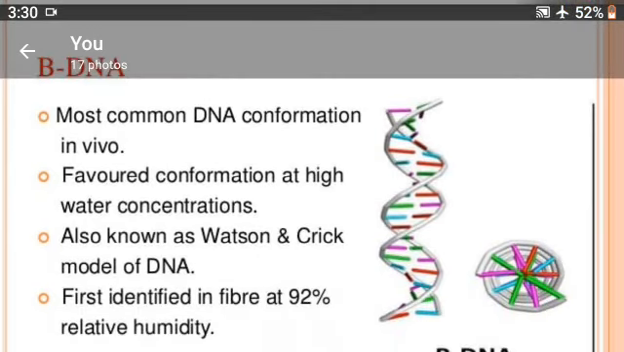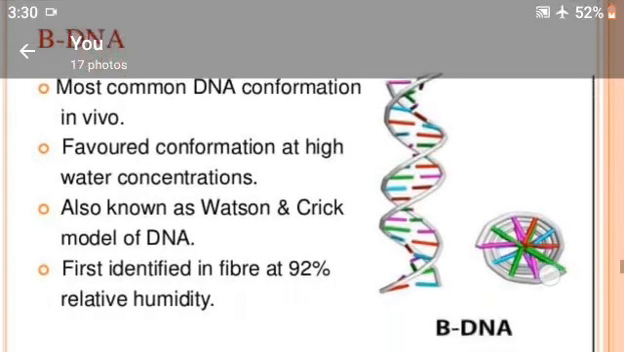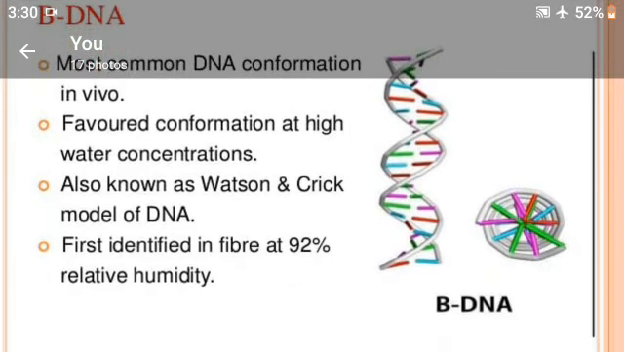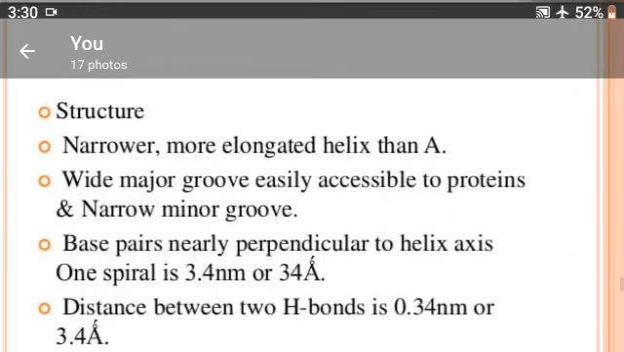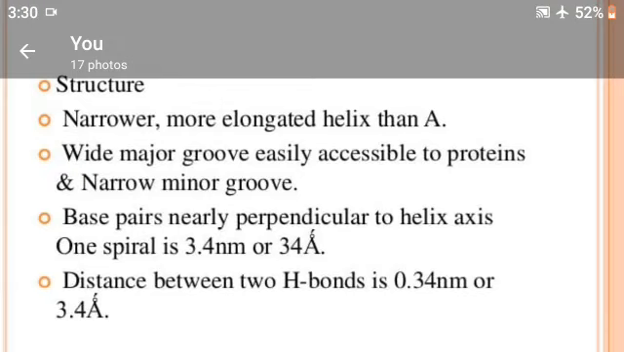It is the favored conformation at high water concentration, also known as the Watson and Crick model of DNA, first identified in fibers at 92% relative humidity. The structure is a narrower, more elongated helix than A DNA, with a wide major groove easily accessible to proteins and narrow minor grooves. Base pairs are nearly perpendicular to the helix axis. One spiral is 34 angstrom. Distance between two base pairs is 3.4 angstrom.